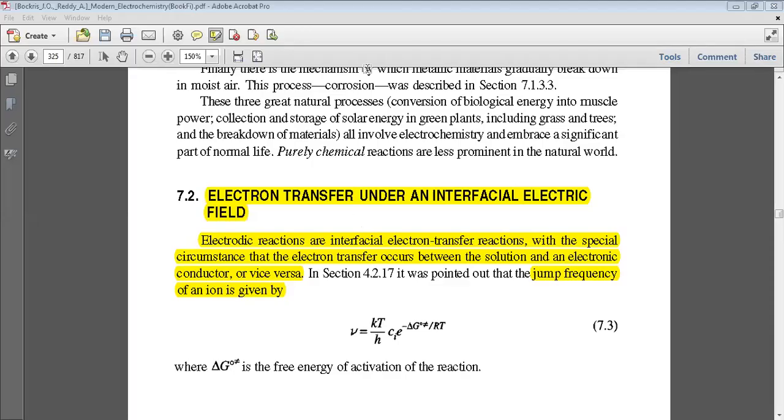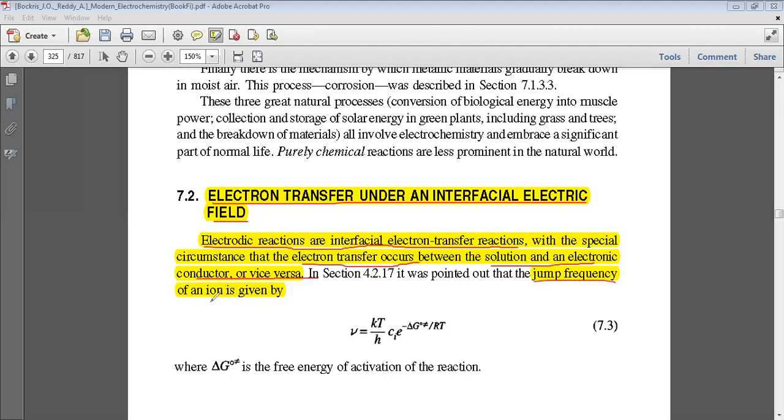Today we will try to learn about the electron transfer under an interfacial electric field. Electrodic reactions are interfacial electron transfer reactions with the special circumstance that the electron transfer occurs between the solution and an electronic conductor or vice versa.